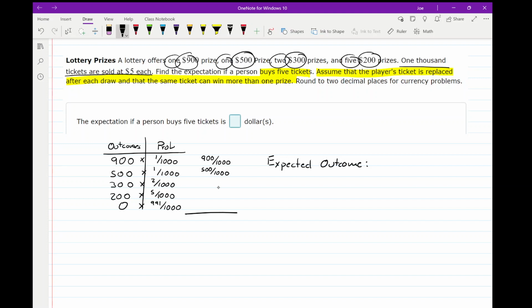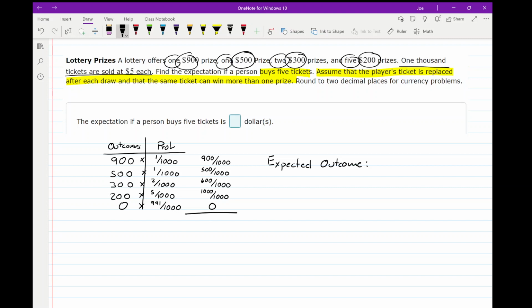We'll simplify those in a moment. 300 times 2 over 1,000 would be 600 over 1,000. 200 times 5 over 1,000 is going to be 1,000 over 1,000 when you do the multiplication. Last but not least, 0 times anything is 0.